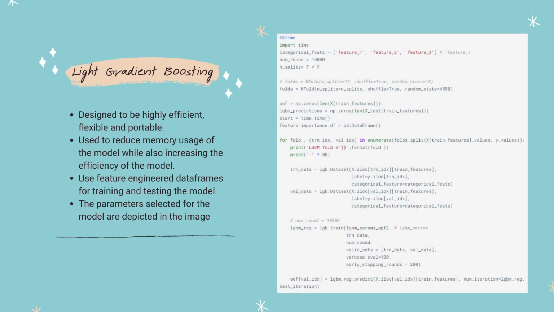Light gradient boosting is an ultra-efficient boosting technique that can be used on large datasets while not compromising on the model accuracy. The previously chosen 130 features from the KS test were used to train our LGBM model. After performing hyperparameter tuning, the shown parameters were chosen for the best performing model.